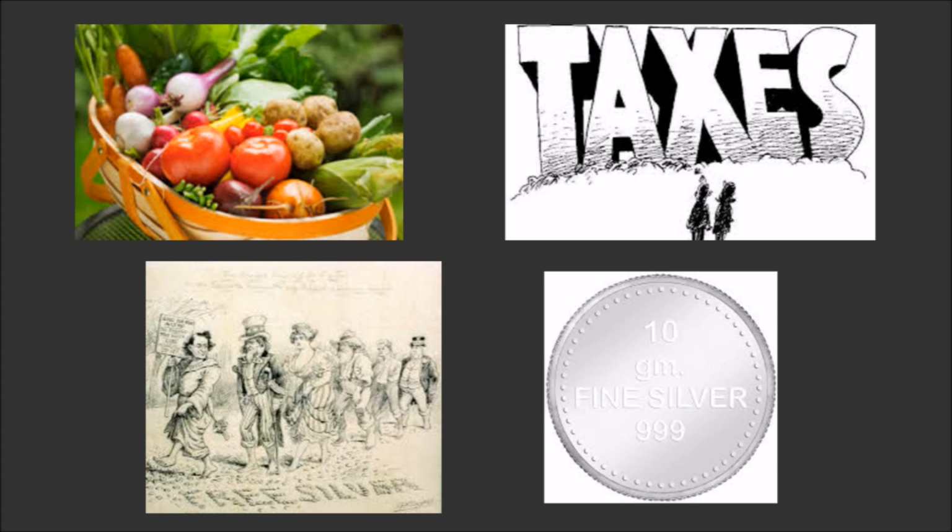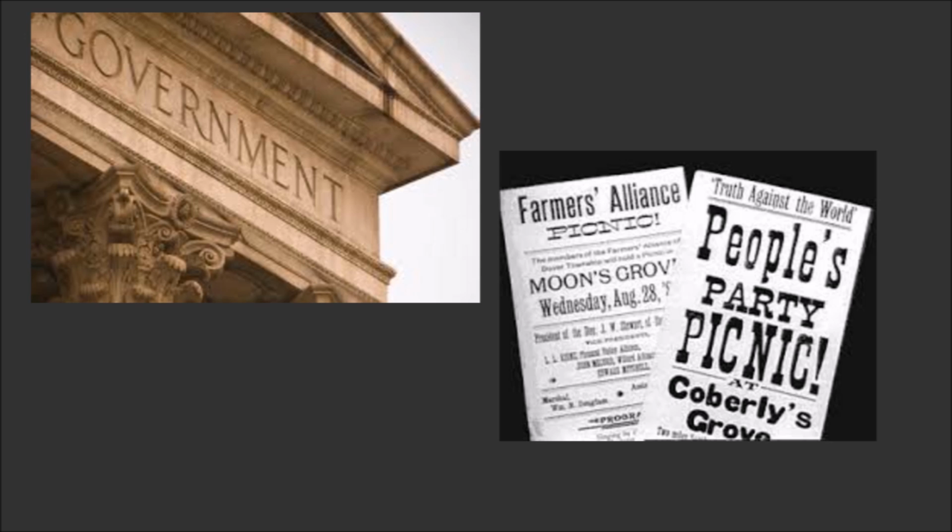Some of their goals were to increase the amount of money circulation in the U.S., create a less aggressive income tax, directly elect the U.S. senators, and implement other strategies that would allow poor Southerners to play a role in politics, economics, and business. The Populist Party became very popular and was soon represented in the upcoming presidential election, in Congress, and many other smaller roles in the government.